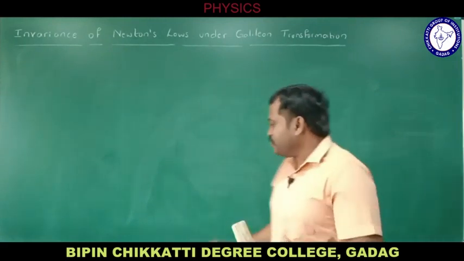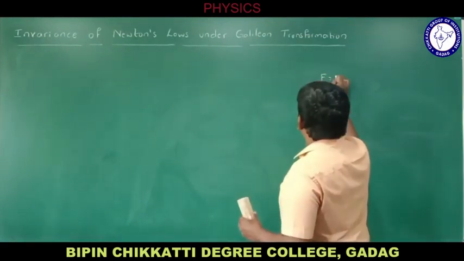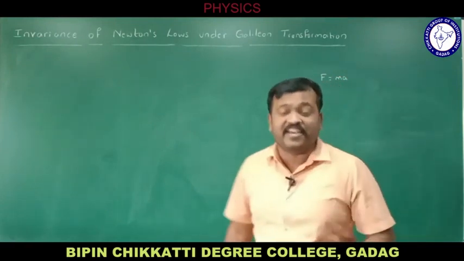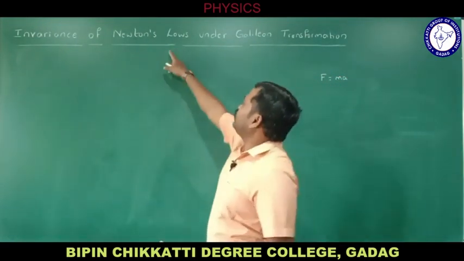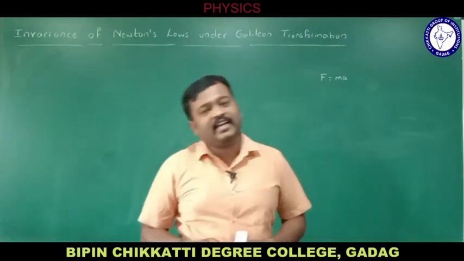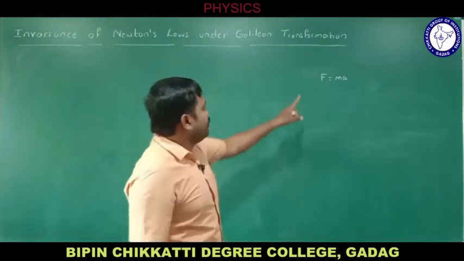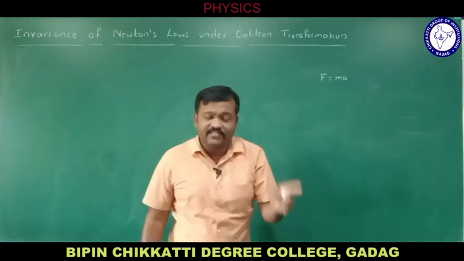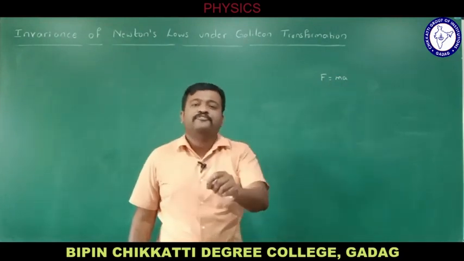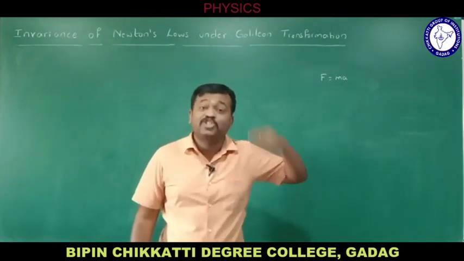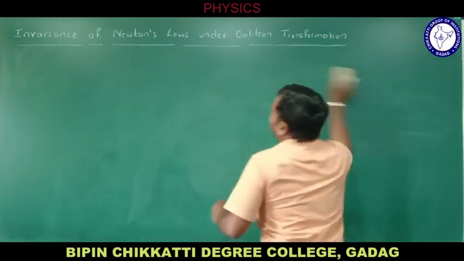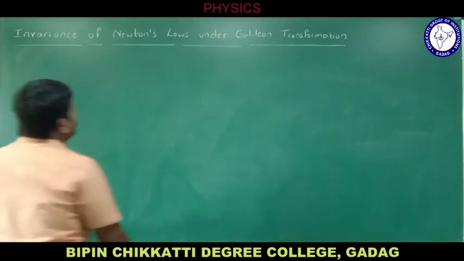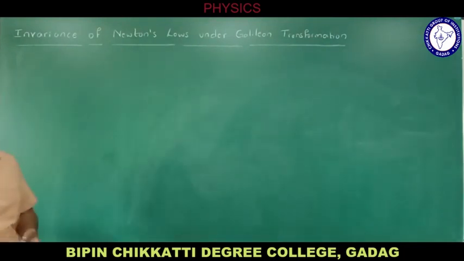Means if you prove F is equal to ma is invariant in all inertial frames of reference, then it's enough to show that Newton's laws are invariant under Galilean transformation. So today I will be proving F is equal to ma is invariant if you change from one frame of reference to another inertial frame of reference. Okay, let us derive this.